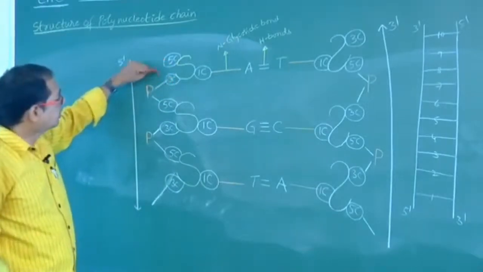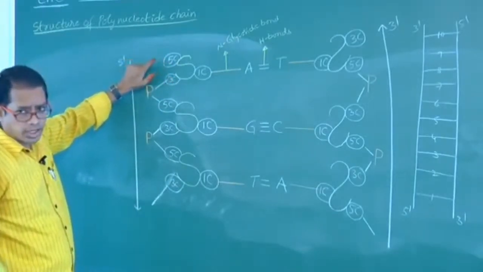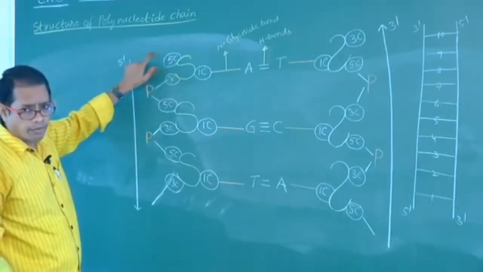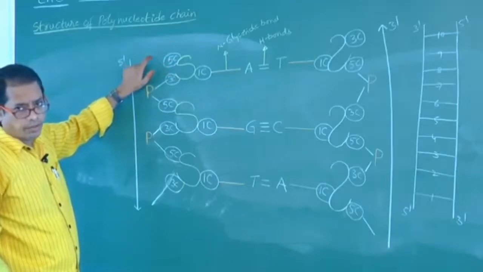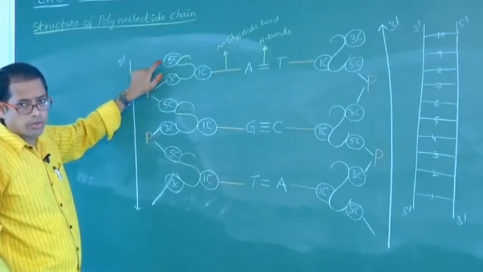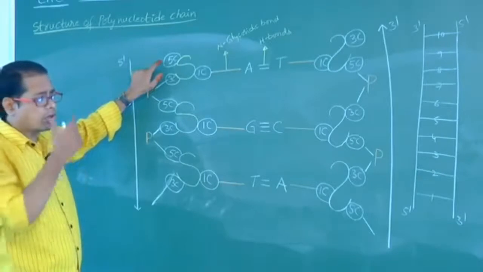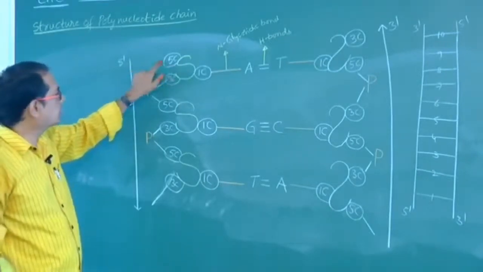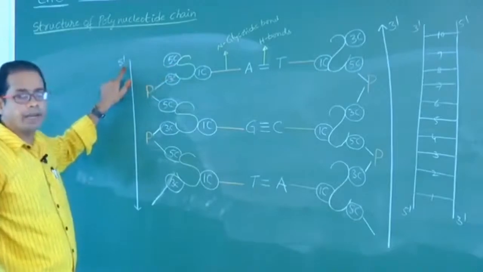See, in this end, the fifth carbon of sugar has a free phosphate group, which is also called a moiety. So this end is called the 5' end.